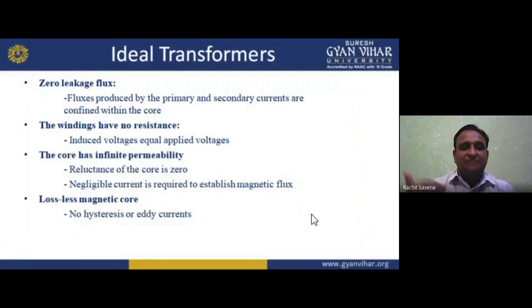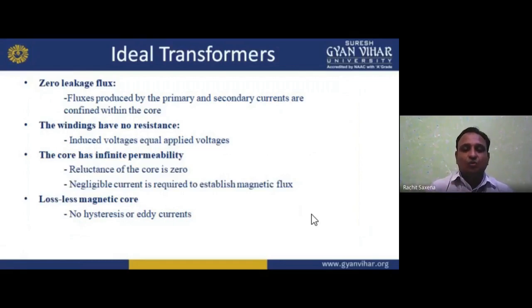The core has infinite permeability, which means higher magnetic flux. So the reluctance of the core is zero. If permeability is infinity, the reluctance will be zero. If permeability is zero, then reluctance will be infinity. So my condition is that the reluctance of the core is zero, and the permeability is very high, that is infinity. The current required to establish magnetic flux is negligible. So if I want to establish, produce, generate or induce magnetic flux, I need only a small current, that is negligible.